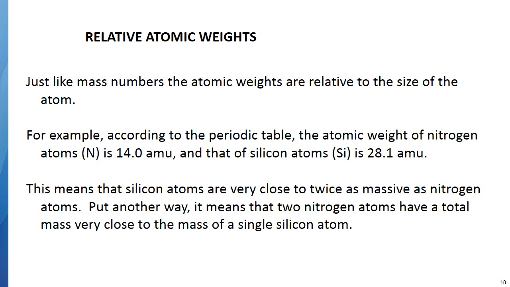And so you can have relative atomic weights. At first you might say, well, how is that true? Well, it's true because silicon has more protons and neutrons. Silicon has an atomic number of 14, so it has 14 protons, and it has approximately 14 neutrons, and nitrogen only has 7 and 7, so silicon is twice the weight.